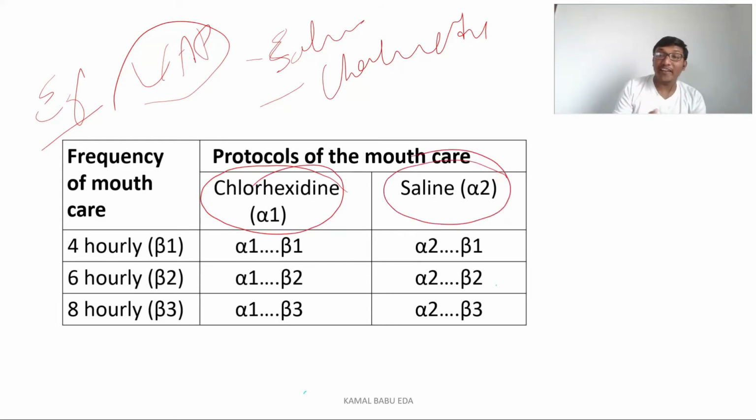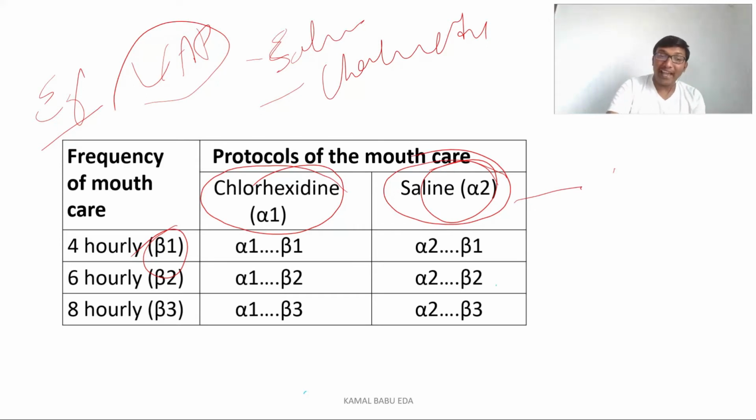Here we are testing two factors, and we want to know the effect of these factors. In alpha 1, they are keeping the chlorhexidine. In alpha 2, they are keeping the saline mouthwash. And the frequency with which the medicine is given to the patient, they are denoting with beta.